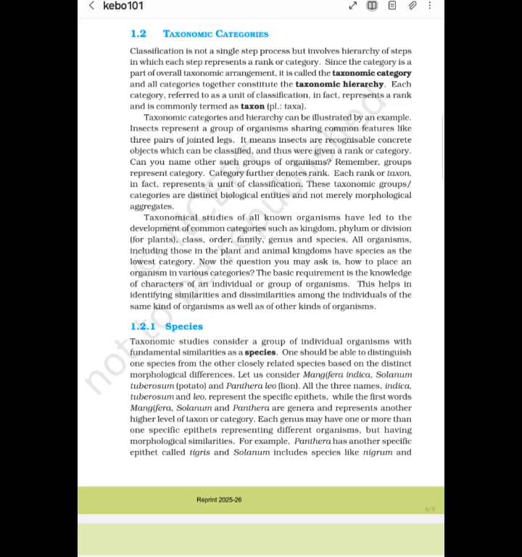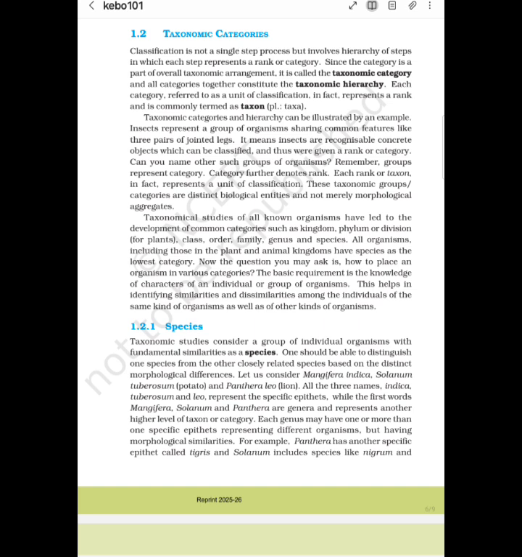Each category, referred to as a unit of classification, in fact represents a rank and is commonly termed a taxon, plural taxa. Taxonomic categories and hierarchy can be illustrated by an example. Insects represent a group of organisms sharing common features like three pairs of jointed legs. It means insects are recognizable concrete objects which can be classified and thus were given a rank or category.